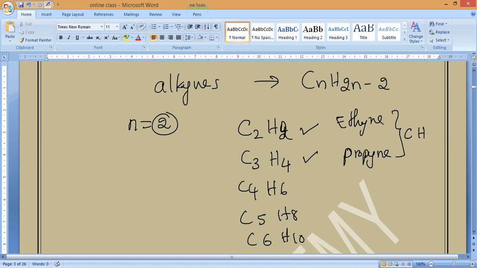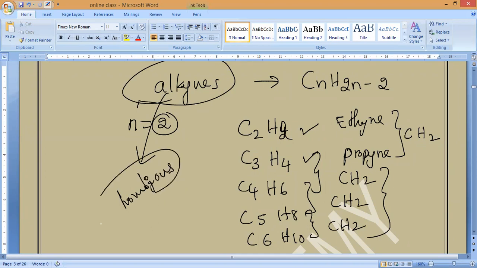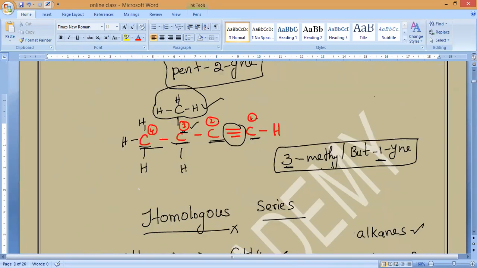Number of carbons 1, number of hydrogens 2. What is the difference between them? CH2. Is it okay, guys? So like this, all the homologous series. All the alkynes also are another example of homologous series. Any doubt, Ram? No, sir. Simple concept. It looks very big, but actually the easiest one is this. But we have to learn the properties of that.